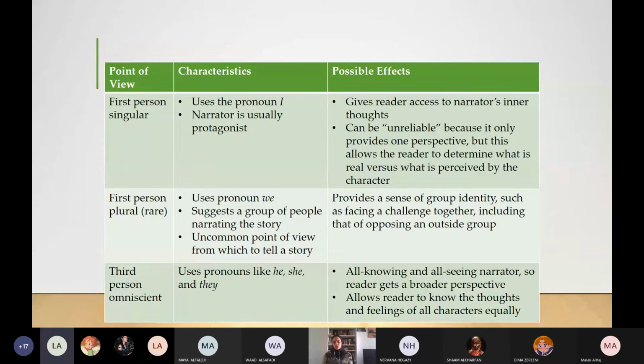What happens in third person omniscient? Uses pronouns like he, she, and they. Yes. The effect: an all-knowing and all-seeing narrator, so the reader gets a broader perspective. It allows the reader to know the thoughts and feelings of all characters. Yes. In omniscient, the narrator knows everything about all the characters, not limited. Limited, he knows only about one character. So in third person omniscient, he knows it all, and you would be aware of all the feelings and thoughts of all characters in the story.